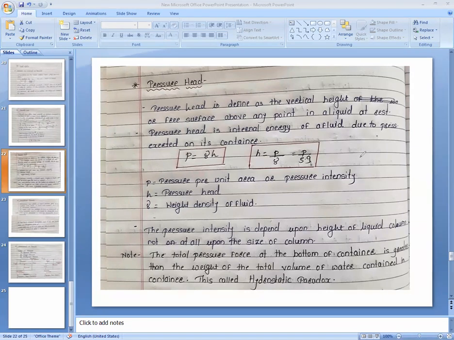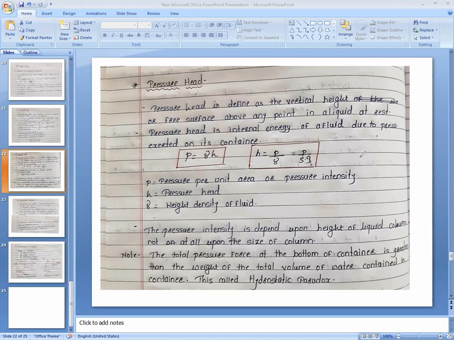So when we are calculating any pressure, we must understand the intensity of pressure, because the intensity of a pressure always provides a value even if there is an uneven surface.